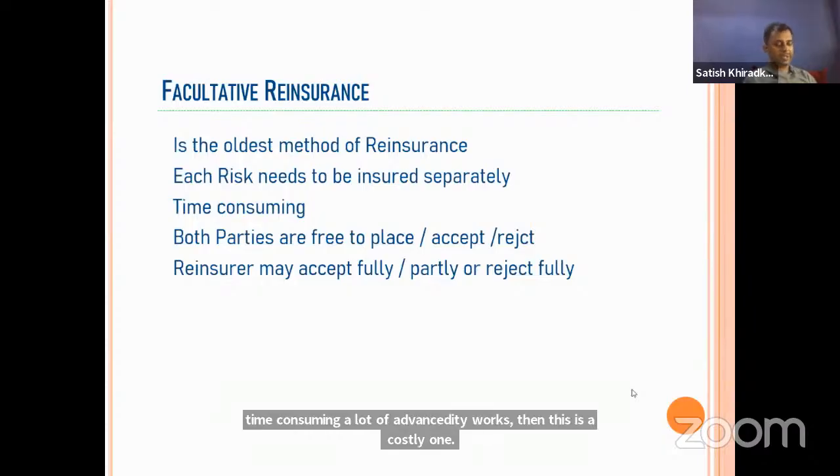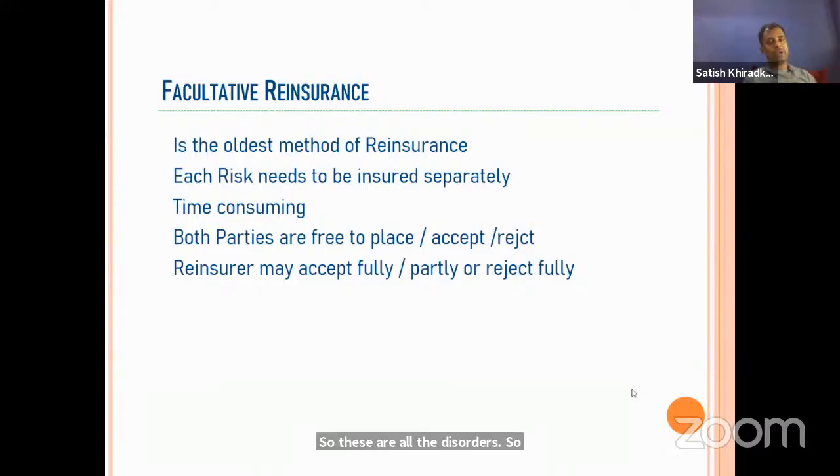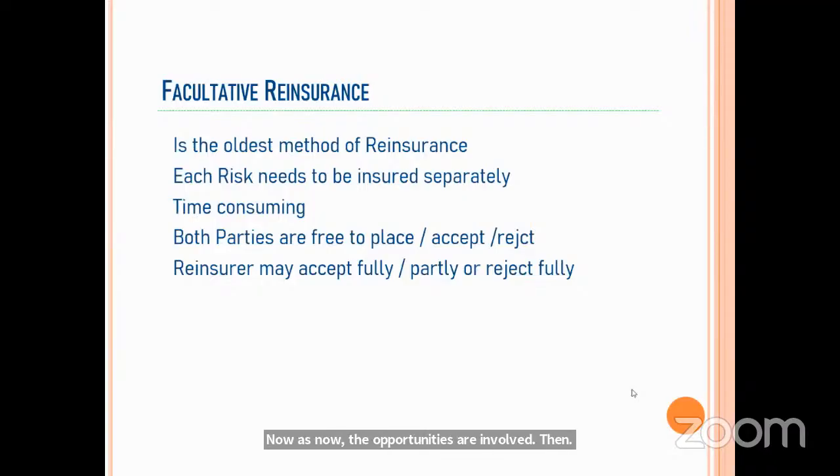But then why do we follow this facultative reinsurance? Is it required? Why do we not go directly to the treaty only? Now that treaties are involved, what is the reason that we still follow it? Yes, there may be a different risk which the treaty doesn't cover.